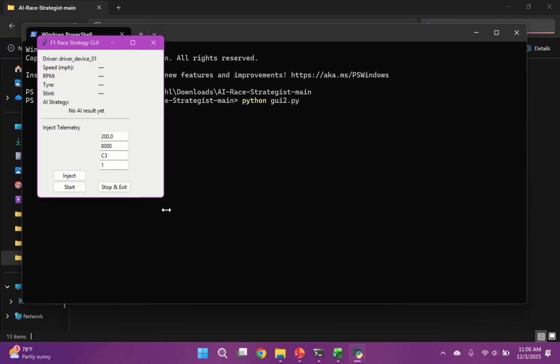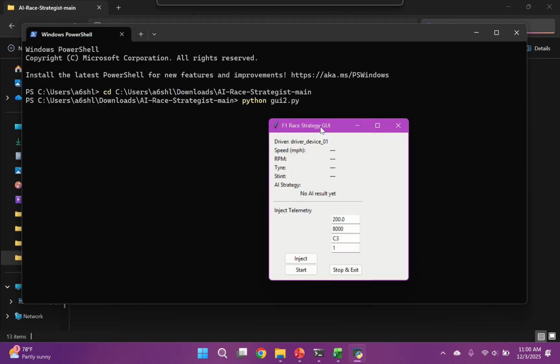Because spoofing data can be really dangerous if AI race strategy is at play, it can suggest really dangerous outcomes. And they might be smaller attacks, so you might not even realize how dangerous they are until they actually deploy. And that can be horrific for both the driver, the car, or the drivers around the driver. So we can first start the model here, and you should keep this open to see all of the messages popping out.